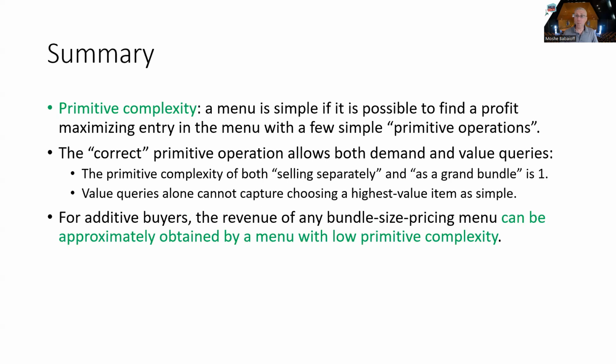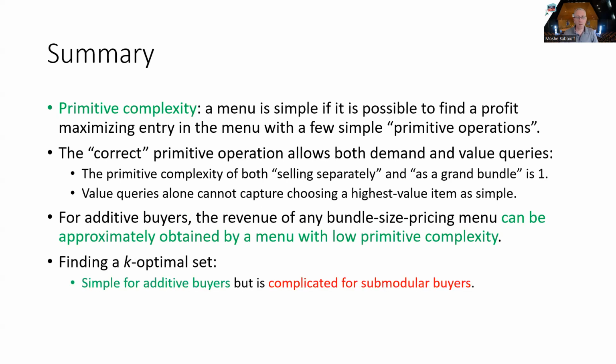For additive buyers, we can find a bundle size menu. For any bundle size menu, you can find another bundle size menu that has low primitive complexity and has approximately the same revenue. And then if we want to find k-optimal sets for additive valuations, it's simple. But once we move to submodular valuations, we show that we need exponentially many queries.